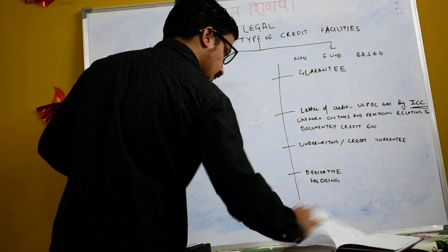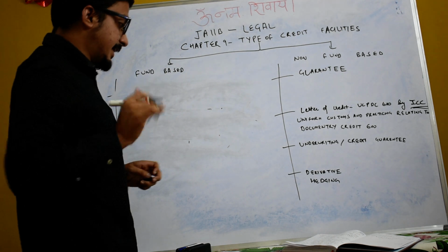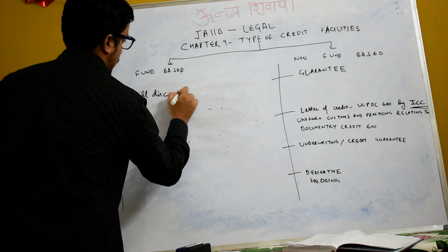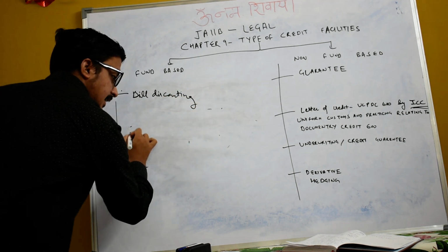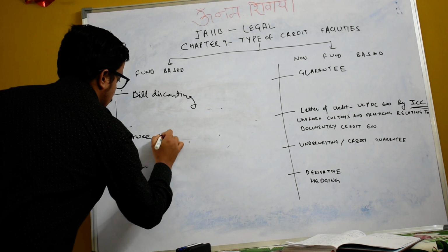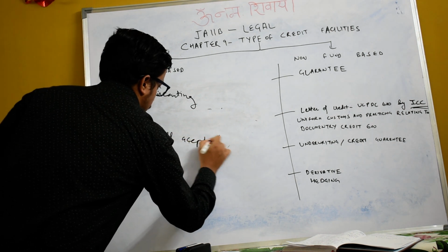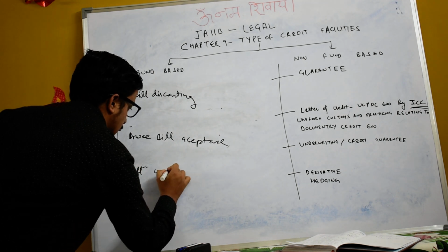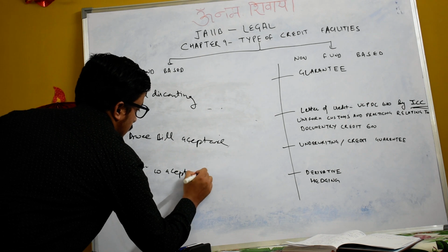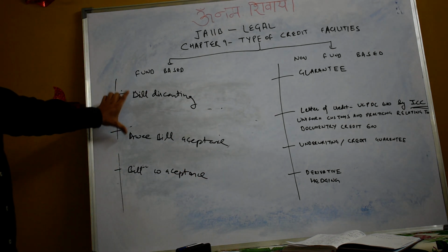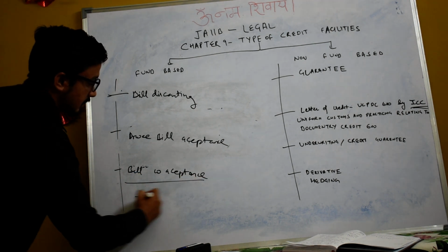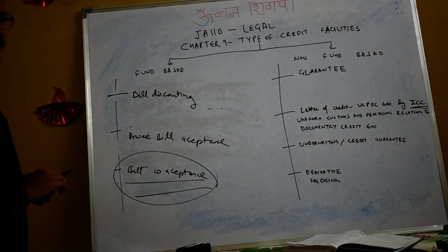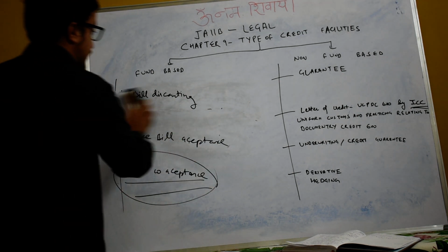Now bill financing. Bill financing has three types: bill discounting, dry bill acceptance, and bill co-acceptance. Friends, note it down: the first two are fund-based facilities, and bill co-acceptance is a non-fund facility. This is very important from the exam point of view. Kindly note it down. Now I will tell you what bill financing, bill discounting actually is.